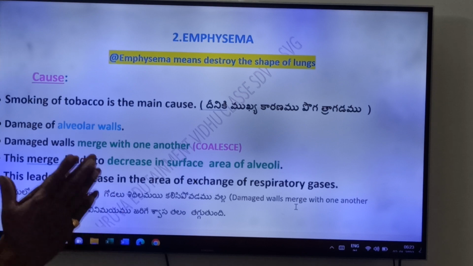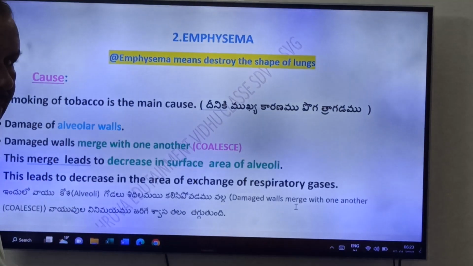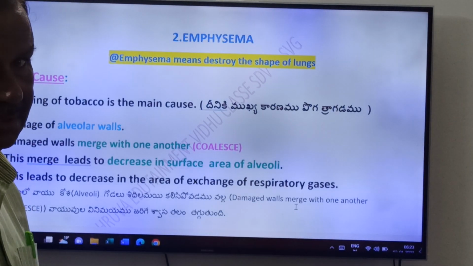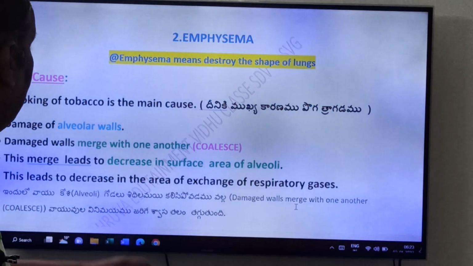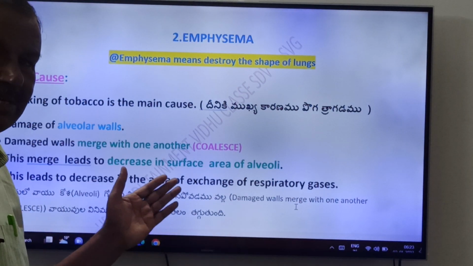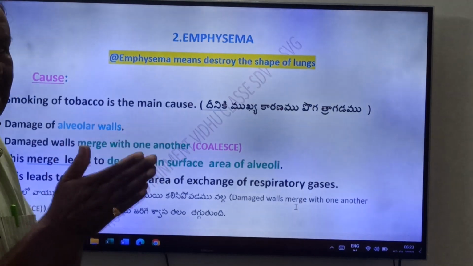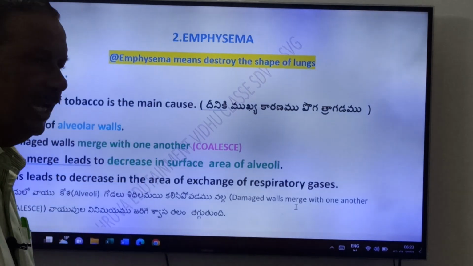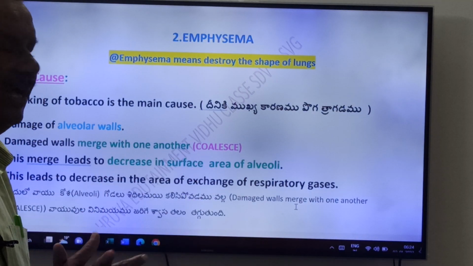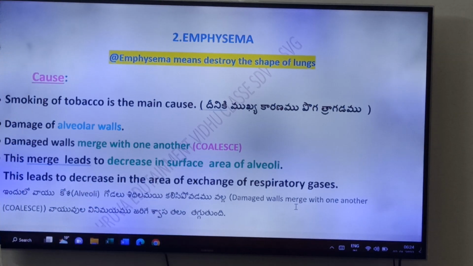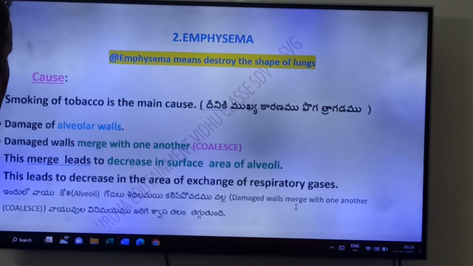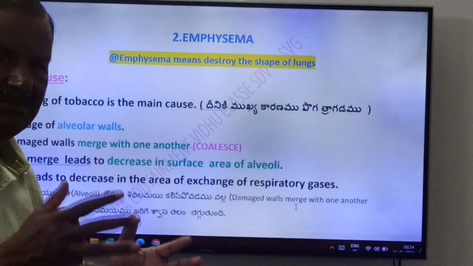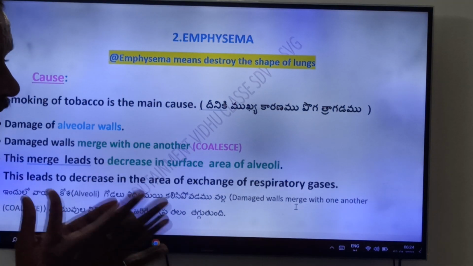See friends, in emphysema what happens? The alveolar walls, friends: inside the lung there are a number of alveoli. The walls of the alveoli get damaged. When the alveolar walls get damaged, they merge with one another. That is called collapse, friends. Due to this merging, what happens? The surface area decreases. When the surface area decreases, automatically what happens? The area of respiratory gas exchange decreases.